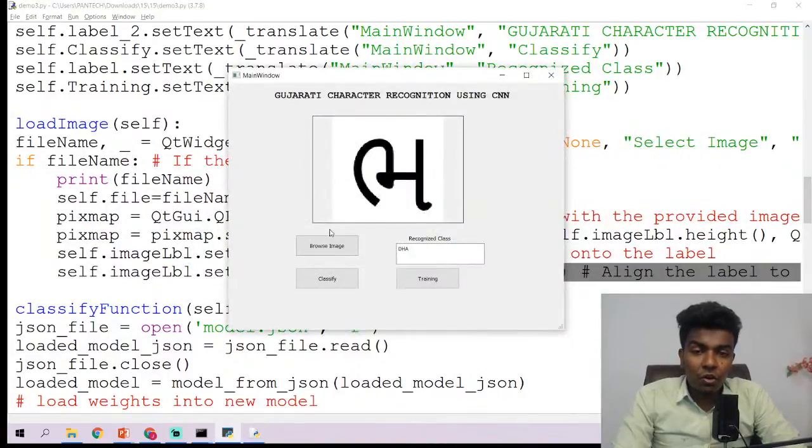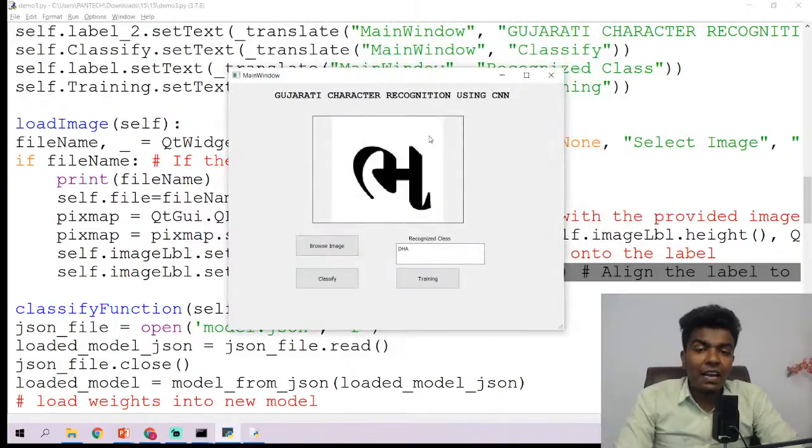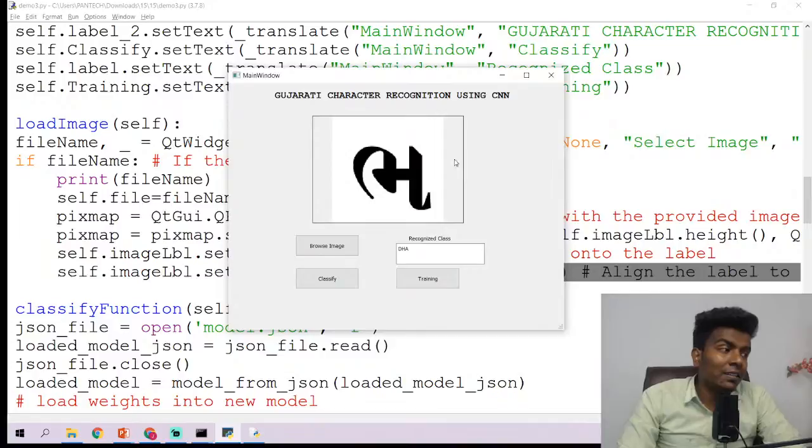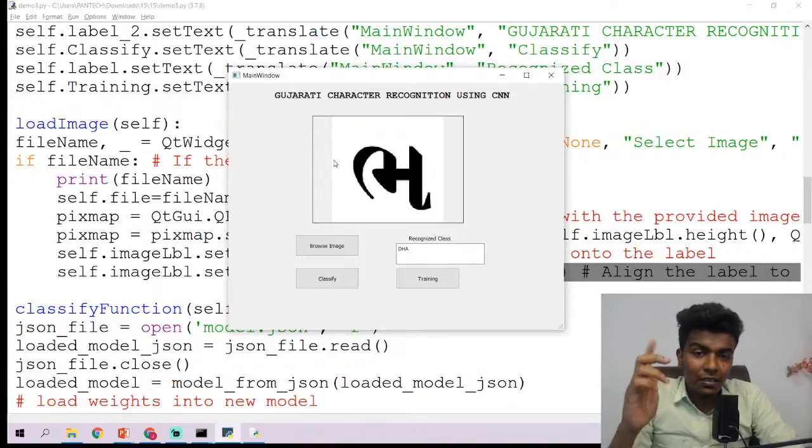So what we are going to do, whenever you are choosing an image, that image is going to be rescaled and displayed in this image label by aligning it to the center point. Okay, that is the center. In center, we are going to assign that image as the center.